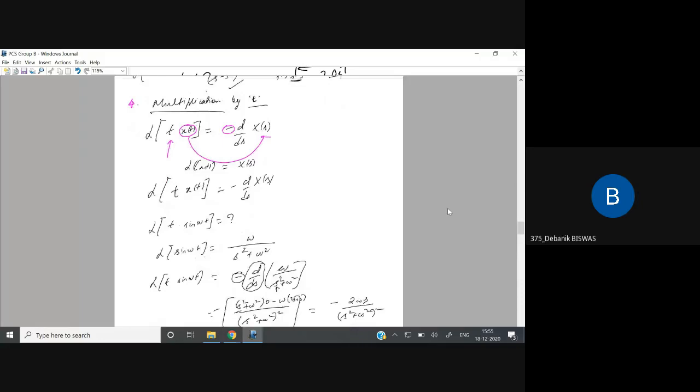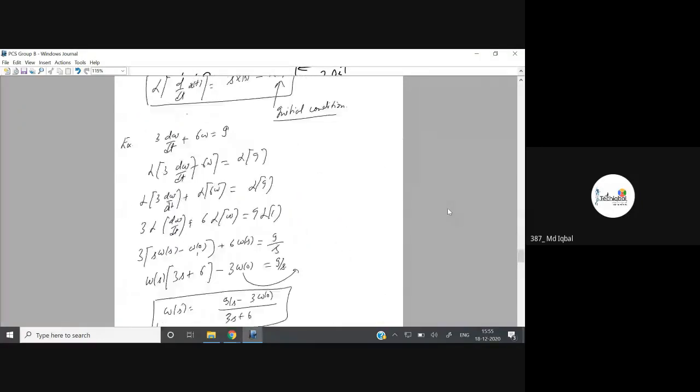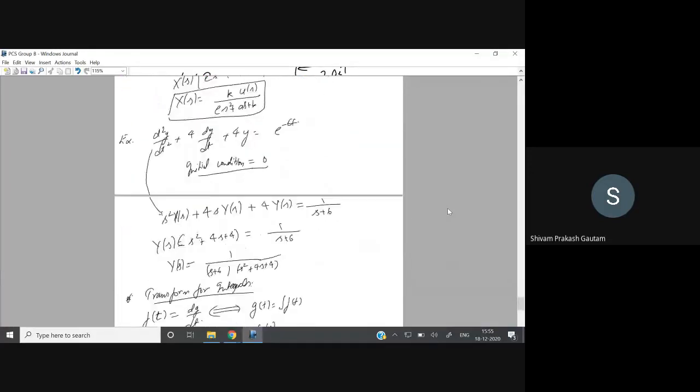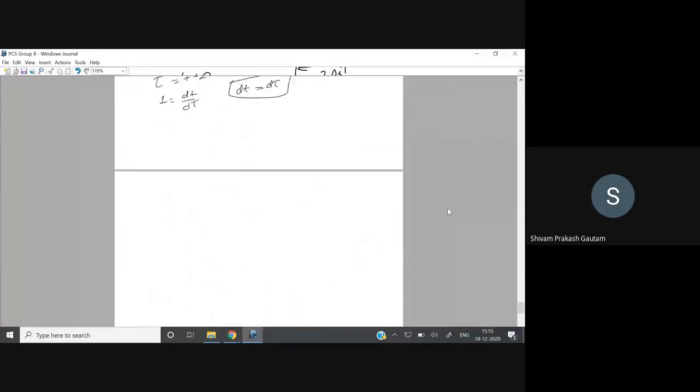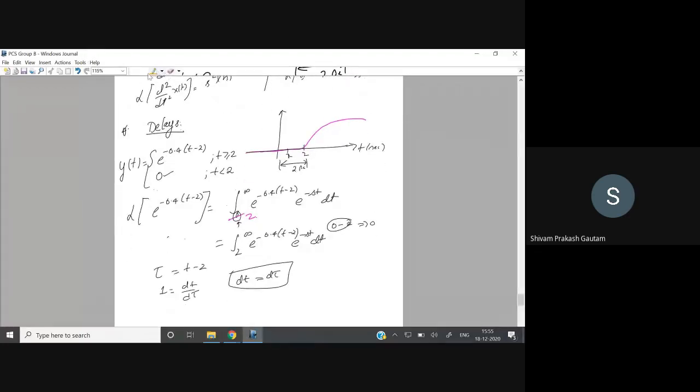Sir, in the last one, where we changed 0 to 2, please explain that once. Yes, just wait. You can see here the response is 0 for t less than 2, right?